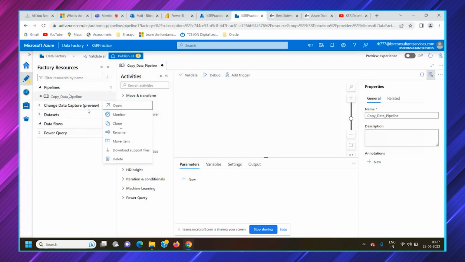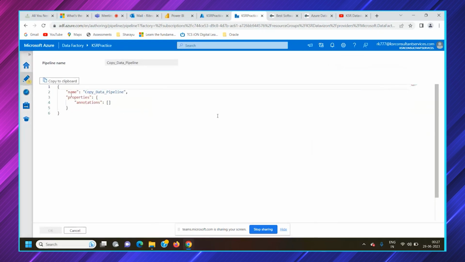But if you want to move, or create the same pipeline in a different data factory, which is part of a different resource group or a different subscription, this is where the JSON comes into the picture. You can copy this JSON and paste it there. It would copy everything. Prior to that, you have to create certain connections and datasets, and only then would it take the connection details. But yes, this is the basic use of JSON. You can directly give that JSON format in the other data factory, which is part of a different subscription and resource group.